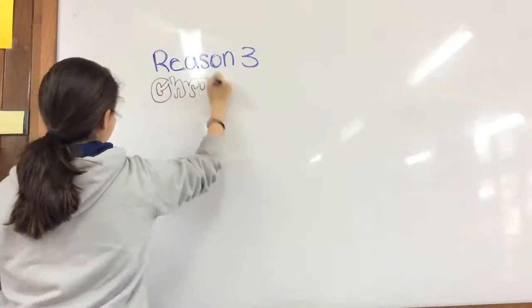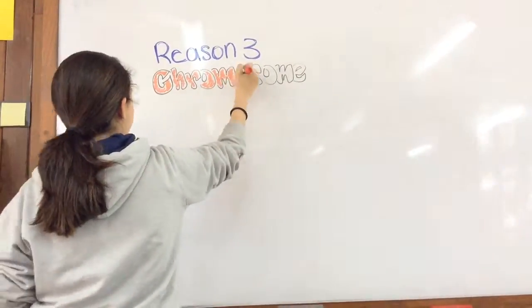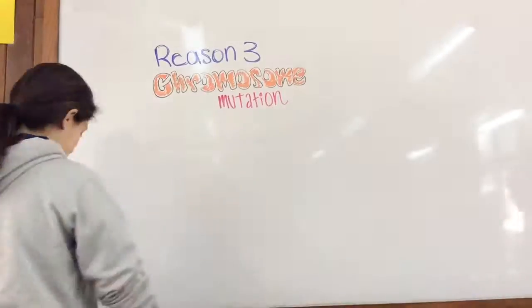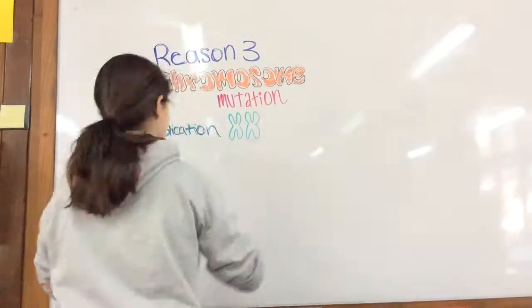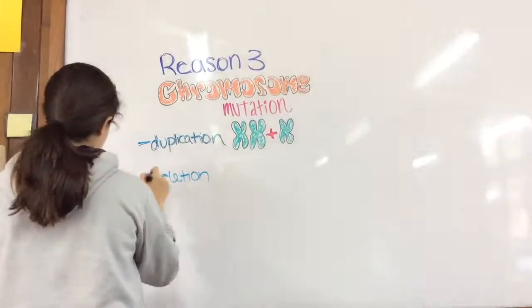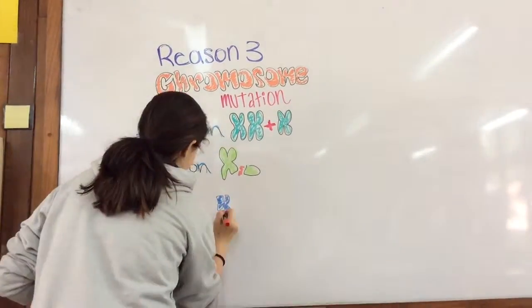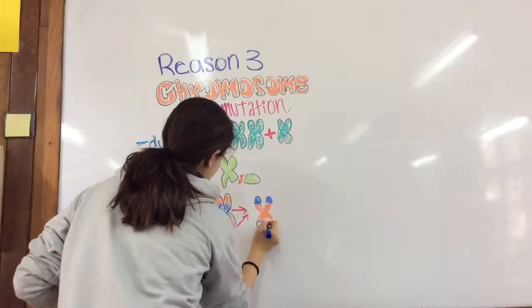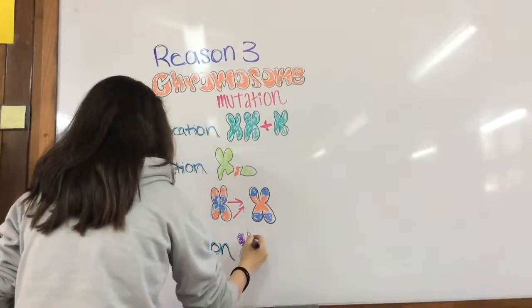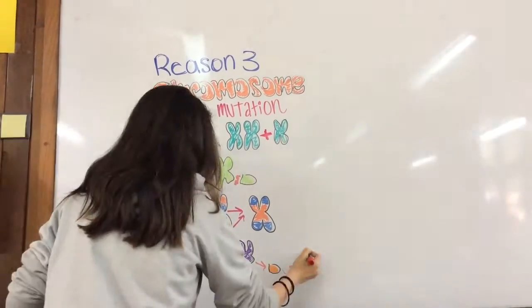Reason number 3 is chromosome mutation, and this includes duplication, when extra copies of the gene are generated, deletion, when genetic material breaks off, inversion, when chromosome segments get flipped, or translocation, when part of a chromosome breaks off and attaches itself to another. And this can happen in sex cells and as the embryos are growing as well.